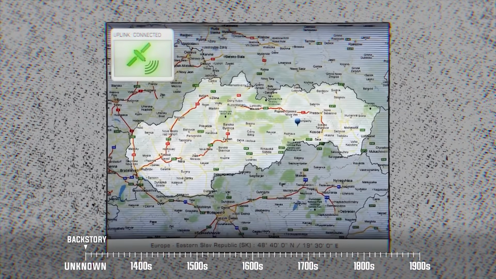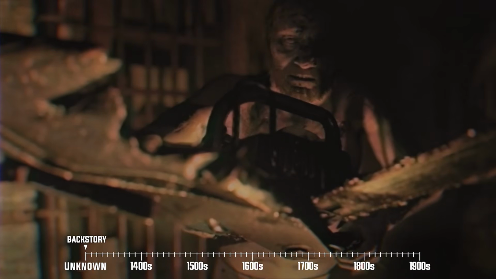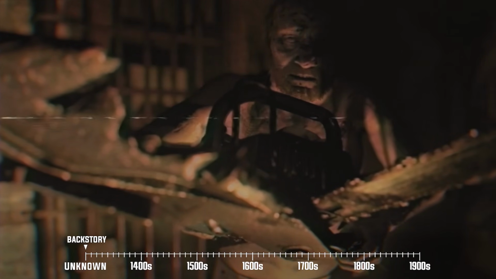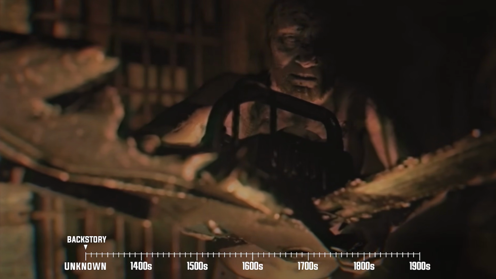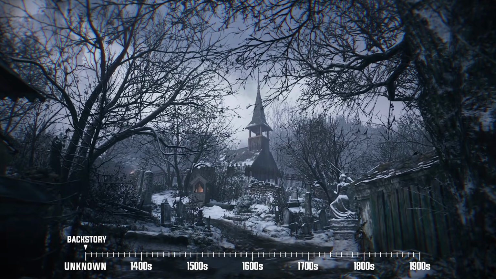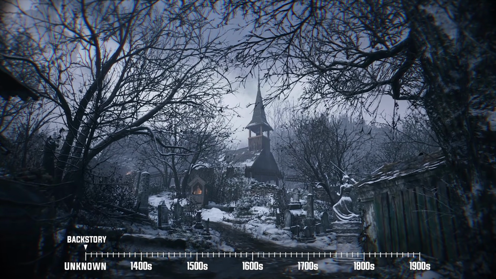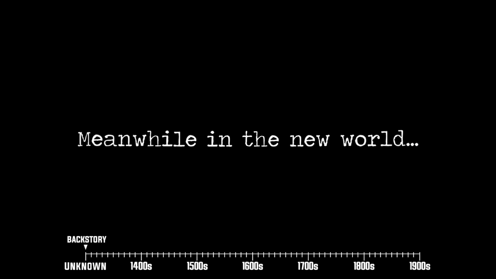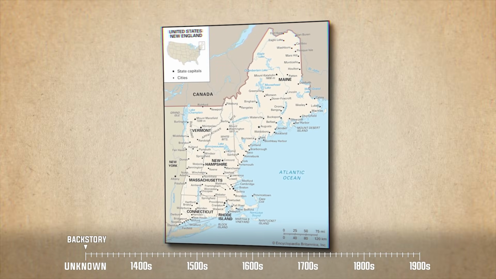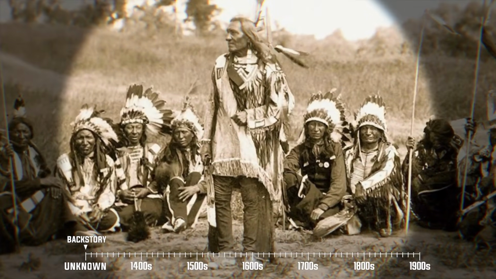Somewhere in Eastern Europe, another expansive underground human settlement is established, this time by a quartet of unnamed individuals rumored to each possess their own superpowers. The same culture eventually got lost in the annals of history, but what we do know is that its remnants eventually founded a village not too far away from their abandoned city. Meanwhile, in the New World, another civilization is established somewhere in present-day New England, one spearheaded by an unnamed Native American tribe.